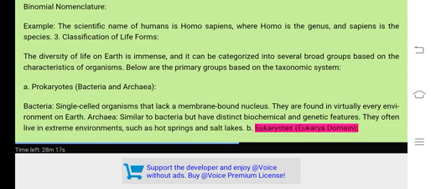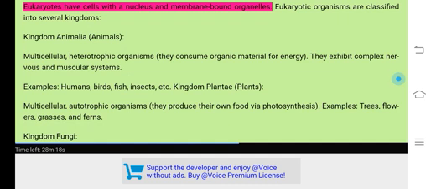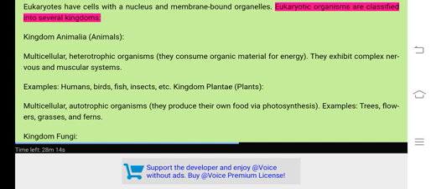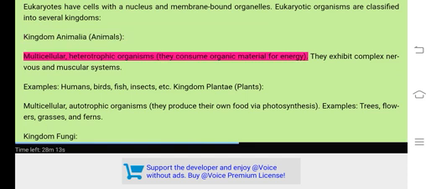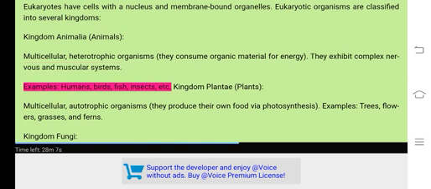B. Eukaryotes, Eukarya domain. Eukaryotes have cells with a nucleus and membrane-bound organelles. Eukaryotic organisms are classified into several kingdoms. Kingdom Animalia, animals. Multicellular, heterotrophic organisms, they consume organic material for energy. They exhibit complex nervous and muscular systems. Examples, humans, birds, fish, insects, etc.